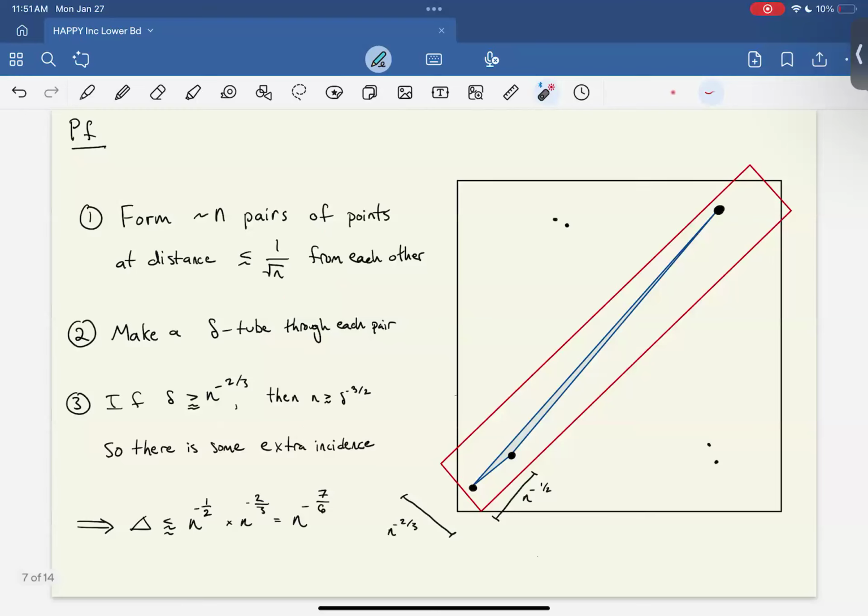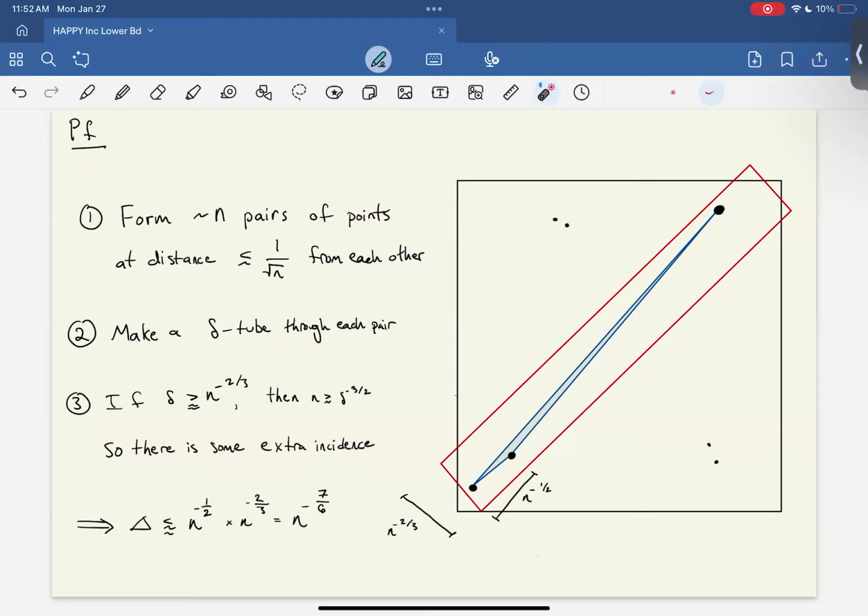Okay. So the proof of the triangle result using the extra incidence result is pretty simple. So I want to just give it in full. So here's how we find small area triangles. Take your arbitrary set of endpoints and form around n over 4 pairs of points at distance less than, say, 5 over root n from each other. Okay?